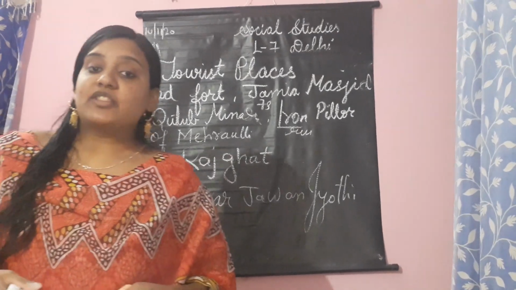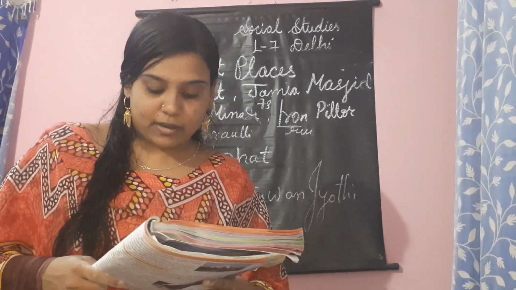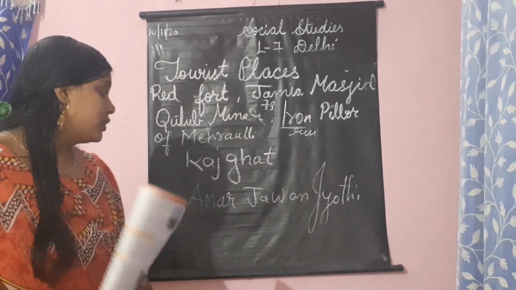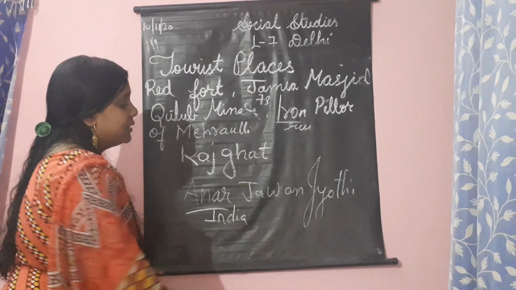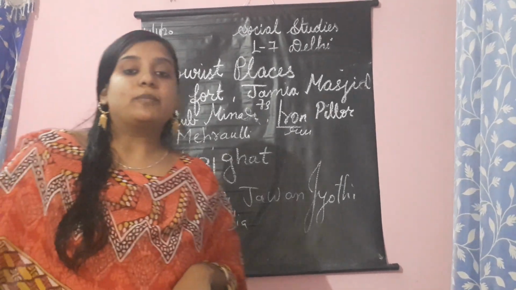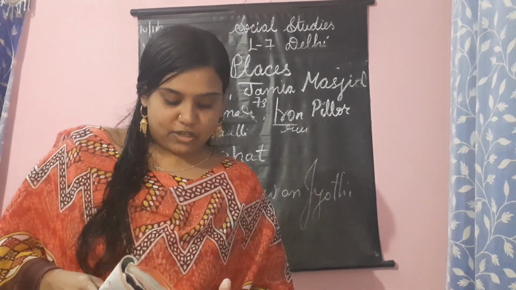Rajghat is the samadhi of Mahatma Gandhi ji. Okay, who is Mahatma Gandhi? Our father of the nation. Okay, there is a samadhi there in Rajghat. Then Amar Jawan Jyoti is a flame at India Gate, children. It's situated near India Gate, and it is burned continuously for the memory of the people who gave their life for our country. Okay, so I have finished the two lists of places.